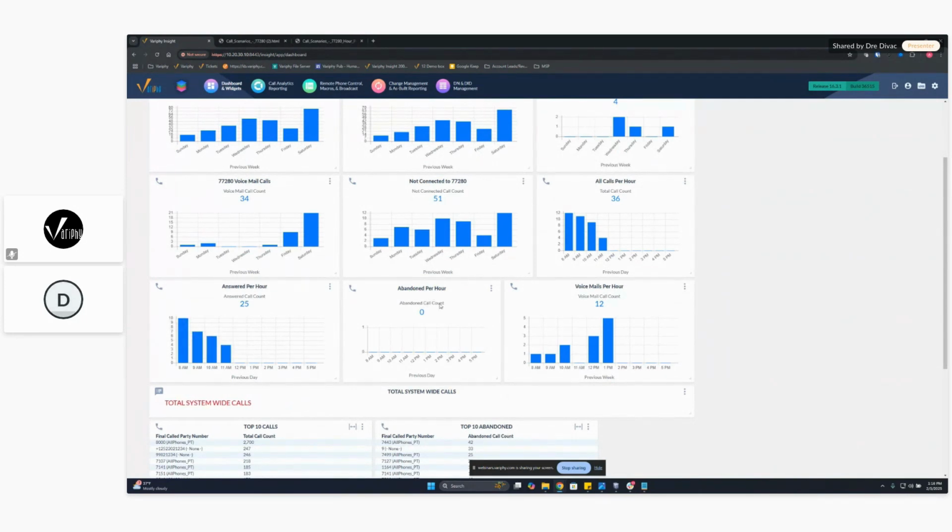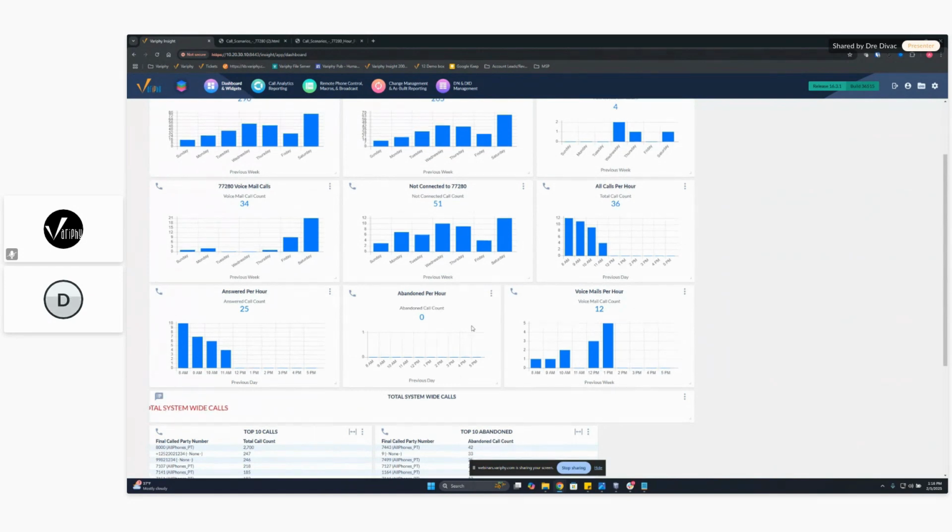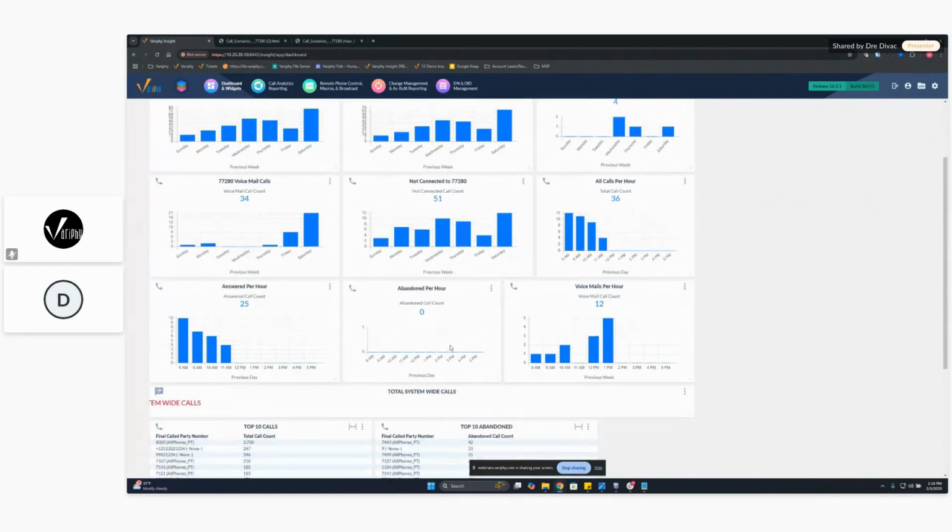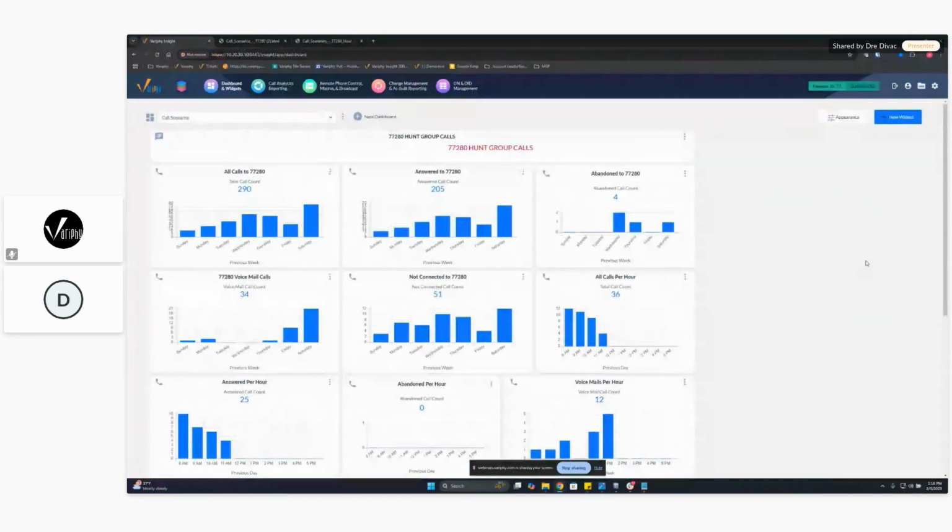Didn't have any abandoned calls prior, which actually should match up here, but that's his previous week. So I thought that was this week, but that's okay. No abandoned calls yesterday, and our voicemails per hour yesterday. Now, scenarios work really well when you're looking at trying to break down calls coming into a hunt group or into a department or things of that nature.